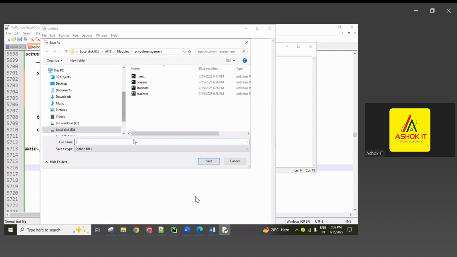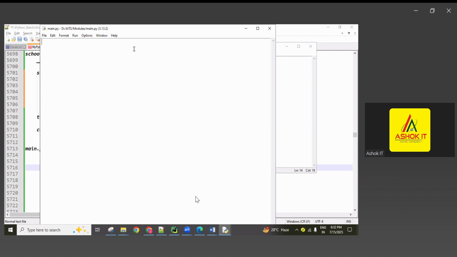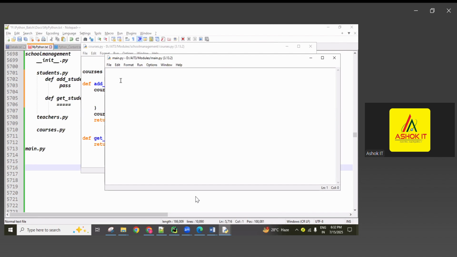So I don't want to save in this file. This is a normal folder. Modules is a normal folder. So here I want to create one main.py. This is a main module, guys.